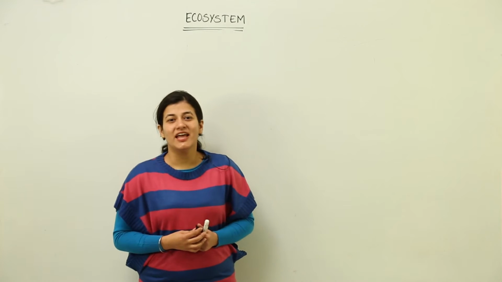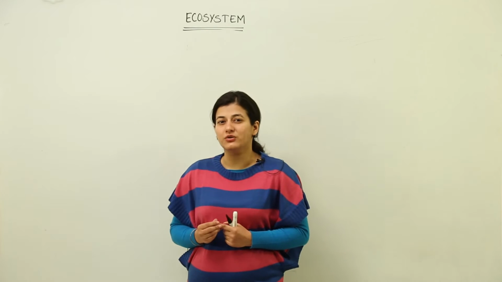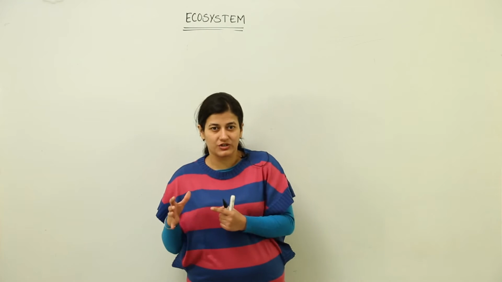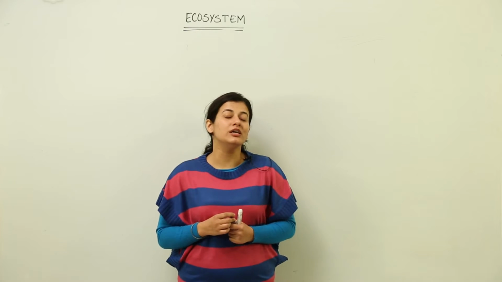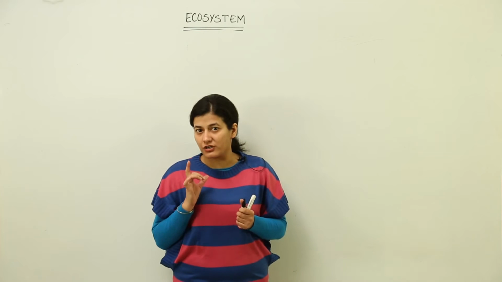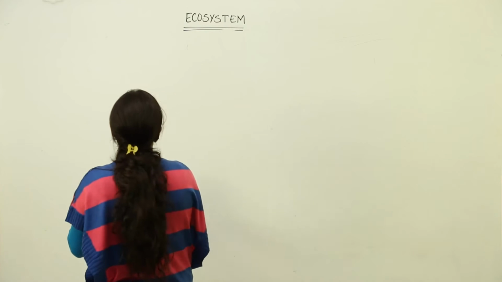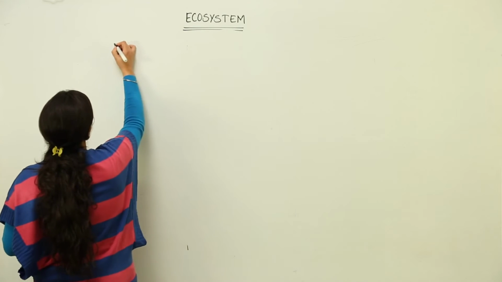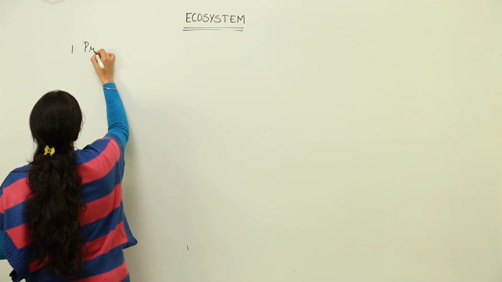Hello students. Now let us take into account the key functional aspects of ecosystem. We did discuss functional aspects of ecosystem and why we deal with functional aspects only, because ecosystem is not just a unit, it is a functional unit of ecology. So we are going to deal with key functional aspects of ecosystem, which are first one being productivity.